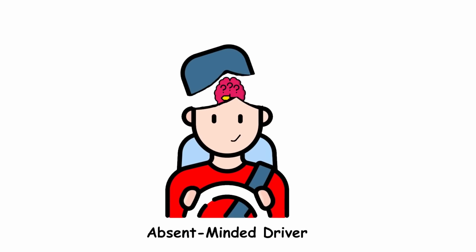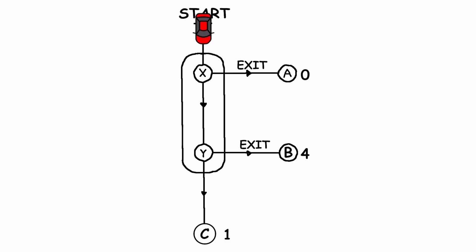Absent-minded driver. An absent-minded driver starts at a point called start on a map. From there, they encounter an intersection called X. At X, the driver can either exit and end up at location A with a payoff of 0, or they can continue to another intersection called Y. At Y, the driver faces another decision: exit to get to location B with a payoff of 4, or continue to another location C with a payoff of 1. The twist is that the driver cannot tell the difference between intersections X and Y, and can't remember if they've already passed one of them before. This lack of distinction makes the decision-making process quite complex.